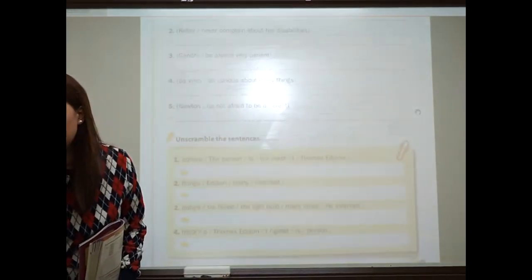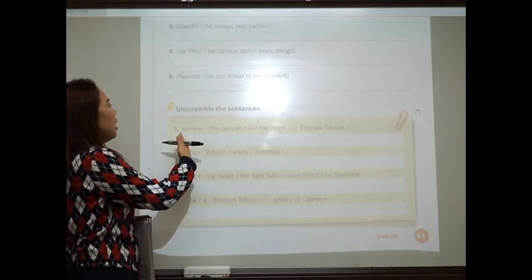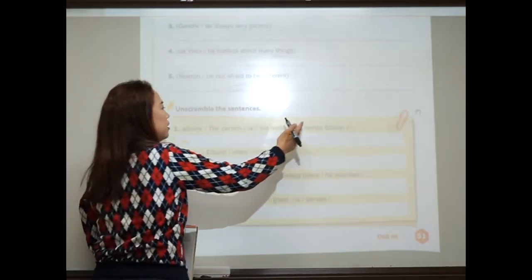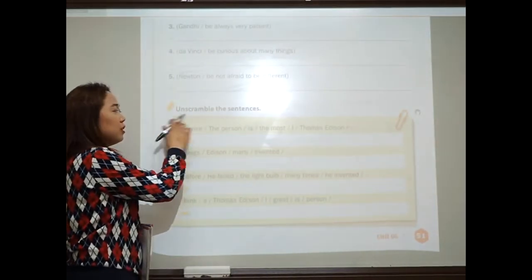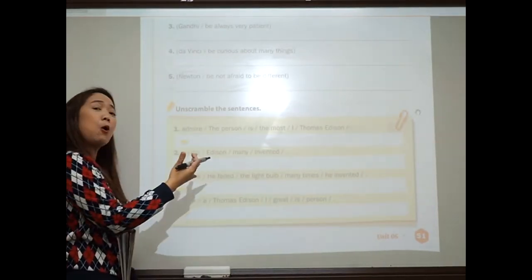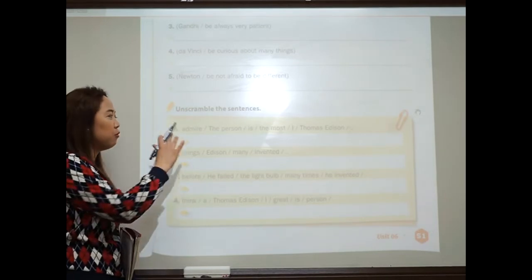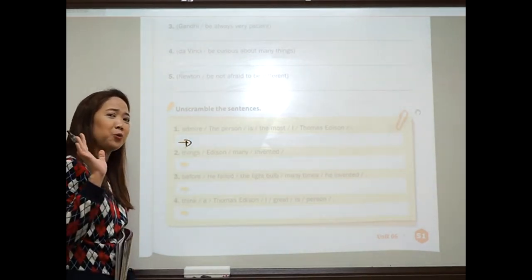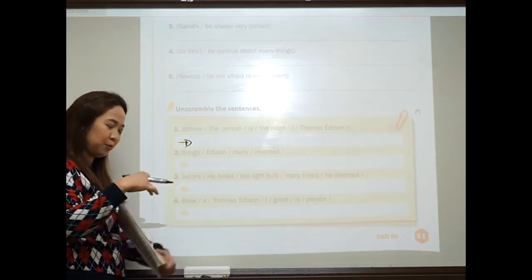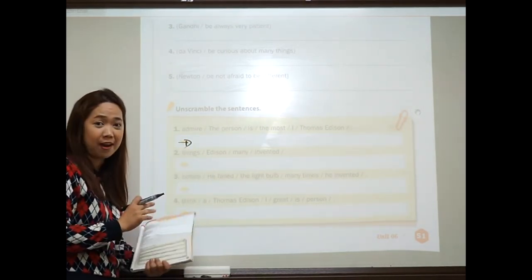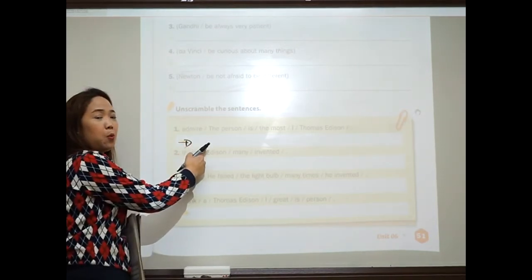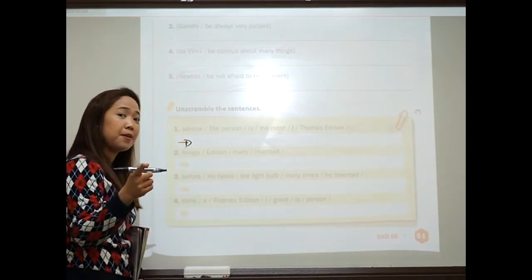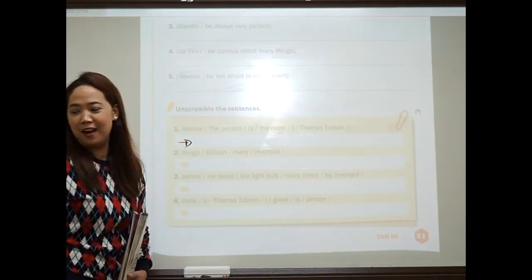And for the last part, unscramble the sentences, alright? Admire the person is the most, I, Thomas Edison. Now this is a crazy sentence, right? They are all mixed up. You have to unscramble them and write the correct sentence here. Now, if you don't know how to write the correct sentence, you can get some hints from the article if you go back to the previous page, alright? So what is the answer for number 1? The person I admire the most is Thomas Edison. Very good.